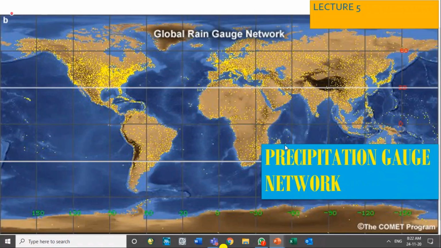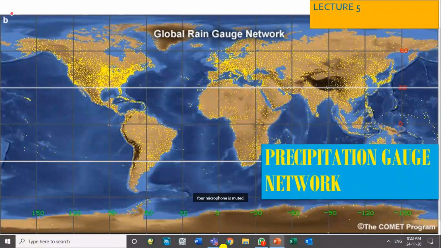Okay, the figure in the title page is showing the map of the world. You can easily identify, on that map of the world there are yellow dots, and the yellow dots are showing you the gauges installed for measurement of the rain.